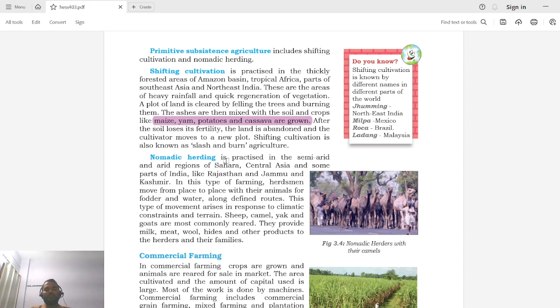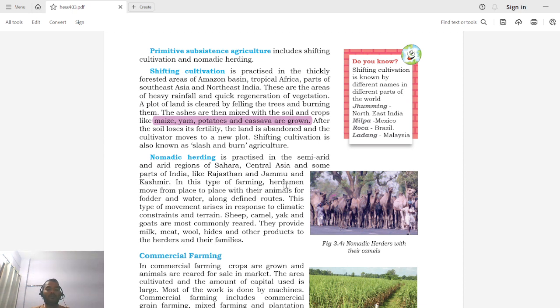So what these people do is move from one place to another in search of food for their cattle, because they have a large number of cattle and hence require a large amount of food, right? Say, for example, if they stay in a particular area and do not move, is it possible to collect so much fodder for their cattle? No, right? So that is why they move from one region to another. Nomadic herding is practiced in the semi-arid and arid regions of Sahara, Central Asia and some parts of India like Rajasthan and Jammu and Kashmir.